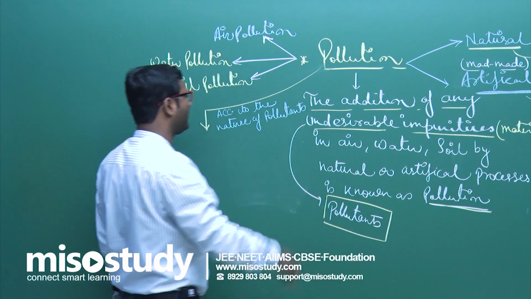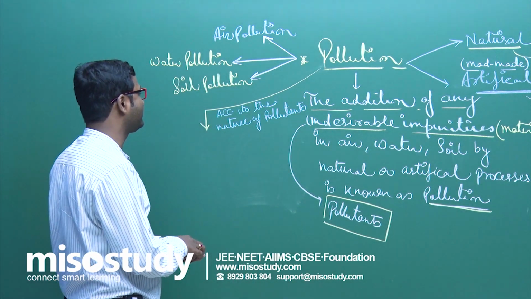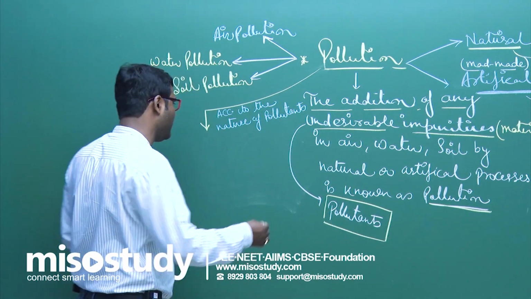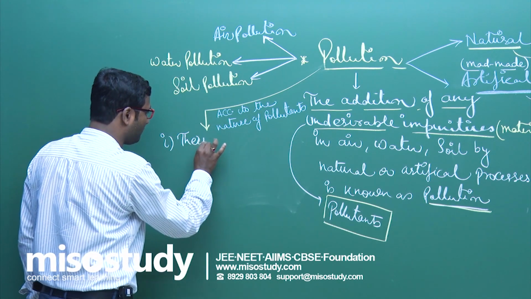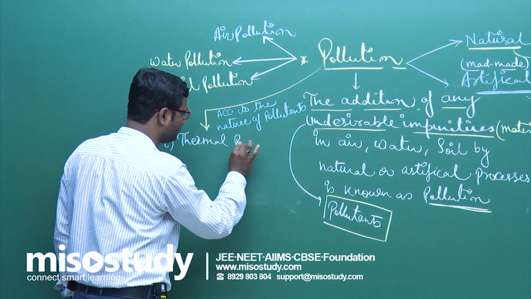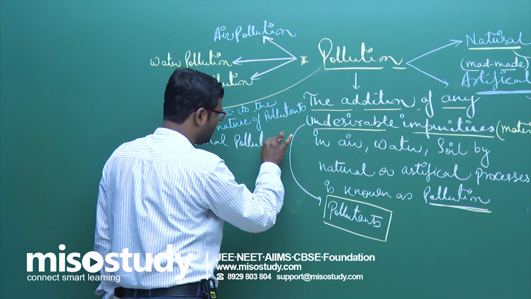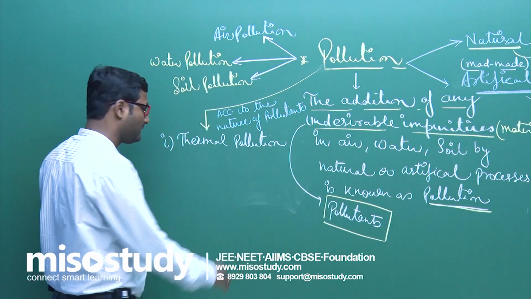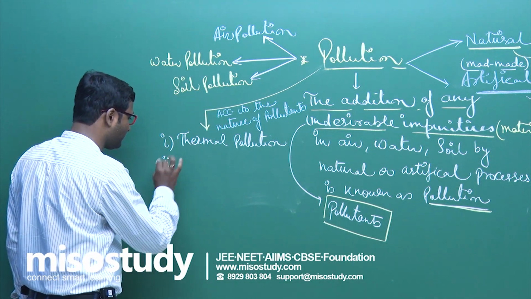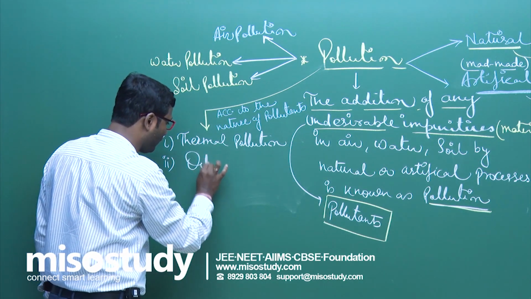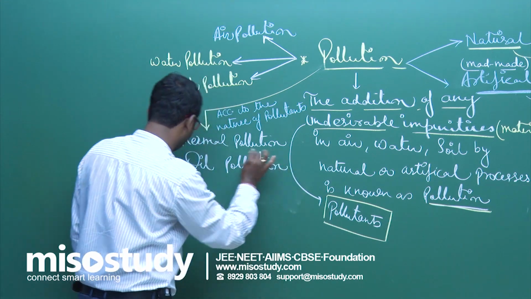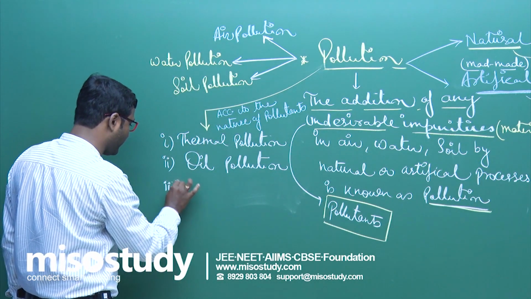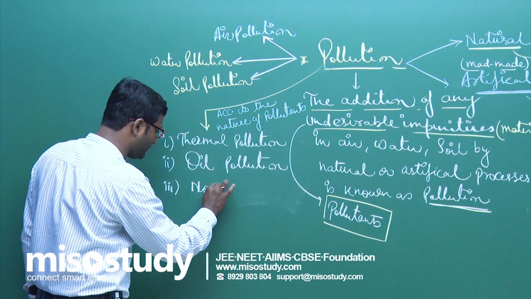pollutants, the types of pollution are, first one thermal pollution. Clear? Second one is oil pollution. The third one, friend, is noise pollution.